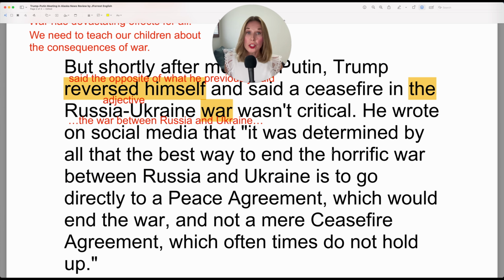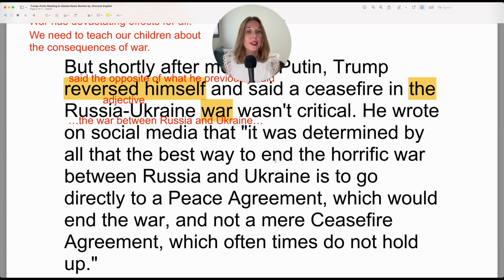So as adjectives, this would be the horrific Russia-Ukraine war. So again, the war, horrific is an adjective, which means extremely terrible. And then you can add another adjective being Russia-Ukraine with that dash, because adjectives often have dashes. So the horrific Russia-Ukraine war.